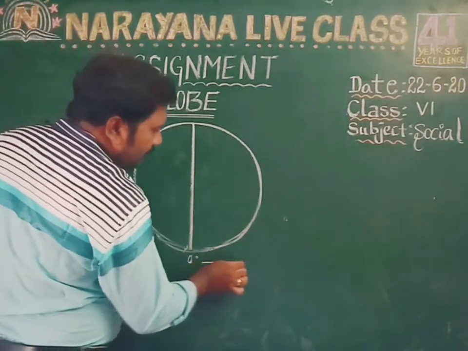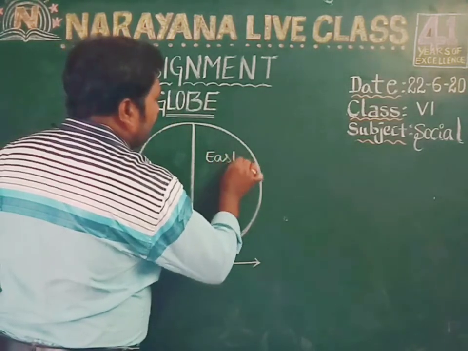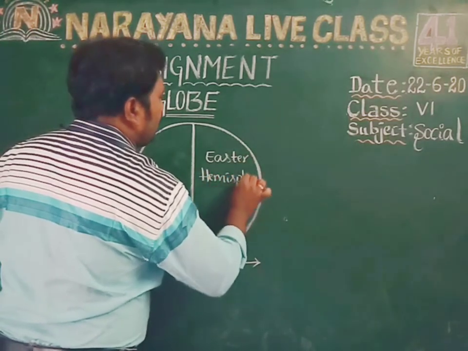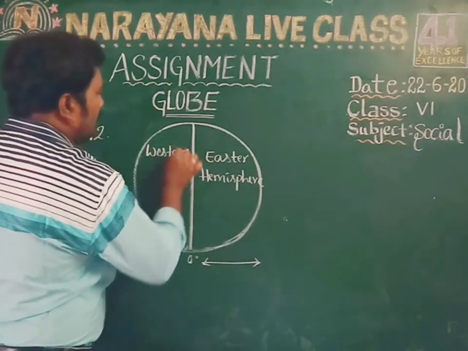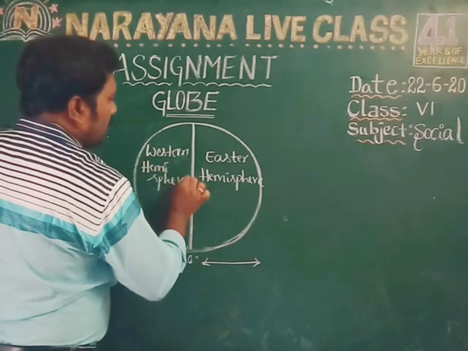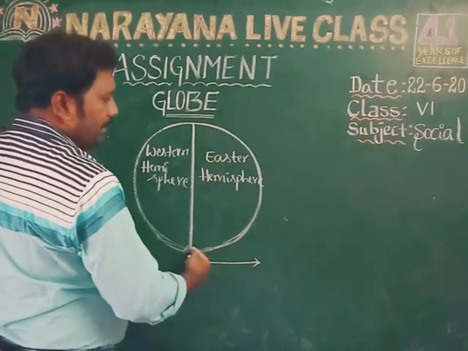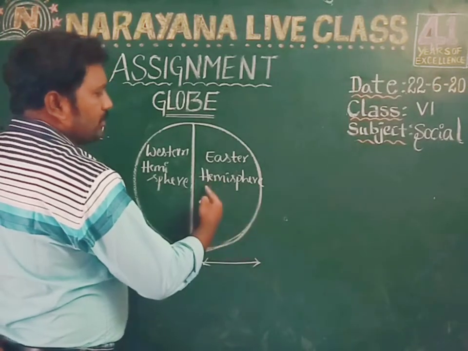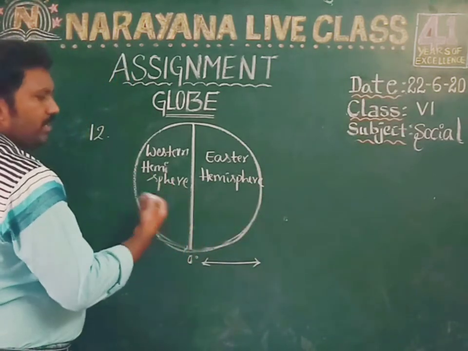This side is the eastern hemisphere and this side is the western hemisphere. They asked us to divide the hemispheres based on the prime meridian. So this is the prime meridian, 0 degree longitude, and this side is the east direction, that's why it is called the eastern hemisphere, which is a half, and this side is the remaining half, the western hemisphere.